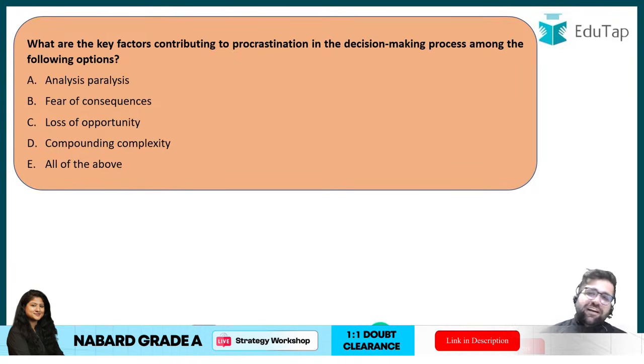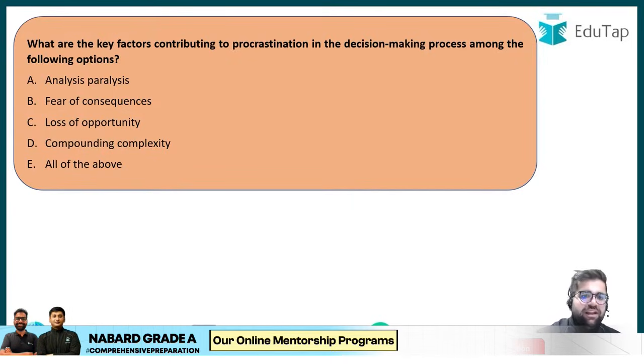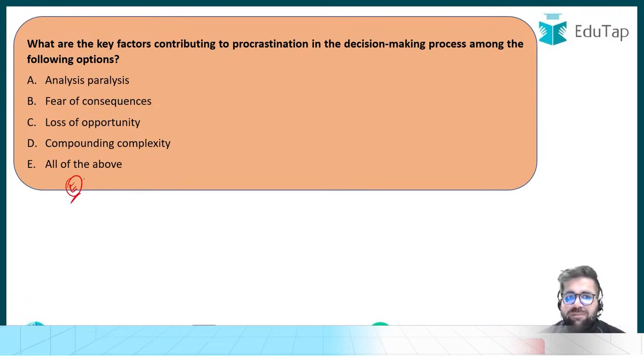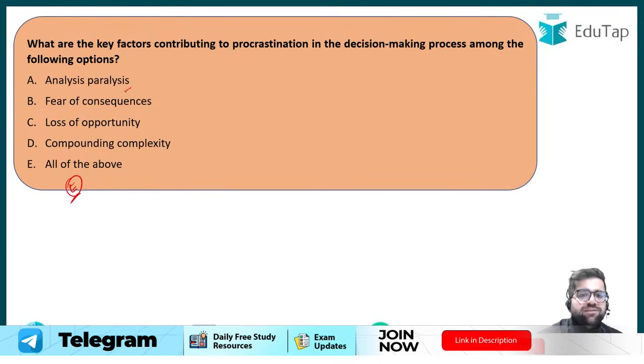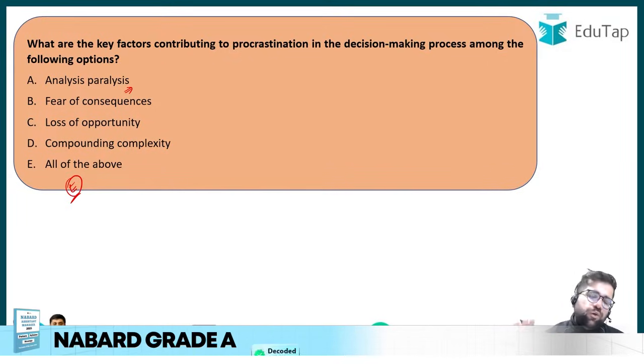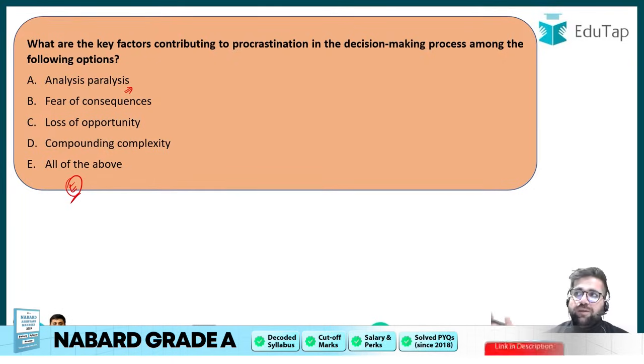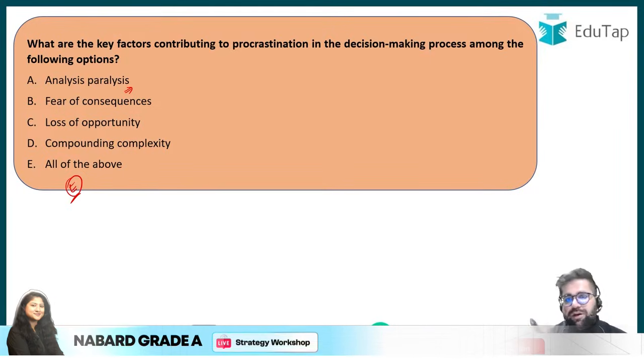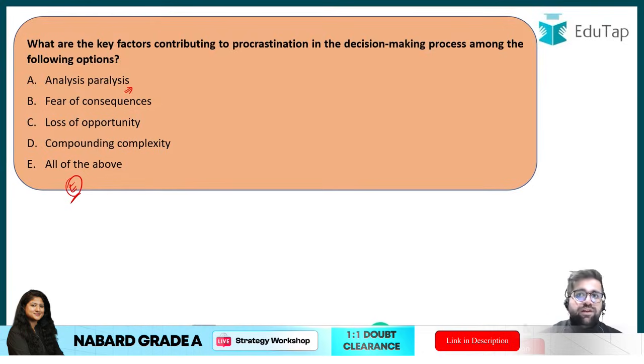So what are the key factors contributing to procrastination? Definitely all of the above is the right answer. Why? Let's try to understand it. Analysis paralysis means that you are not making the final decision and you are just doing analysis, analysis, analysis. You are just not able to reach the final destination. It's like you are in the midway of the path. You are not able to understand what the final destination is, and you are just revolving around that particular circle, saying that I will come to the main objective, but allow me to do more and more analysis.